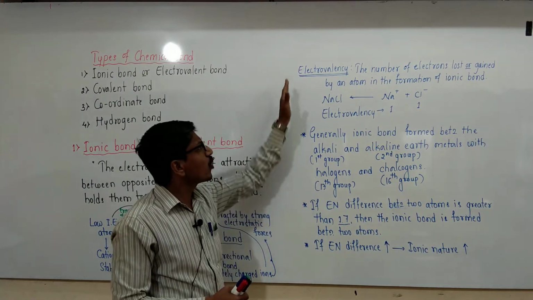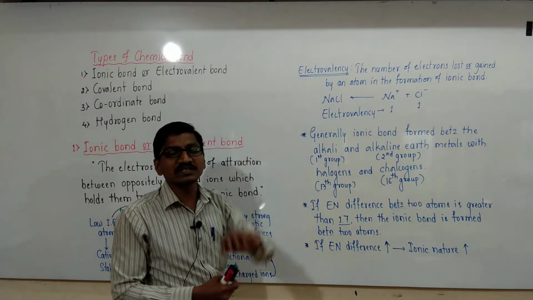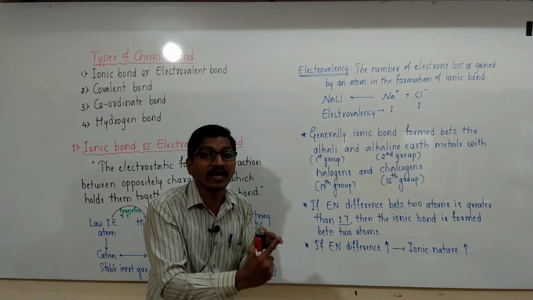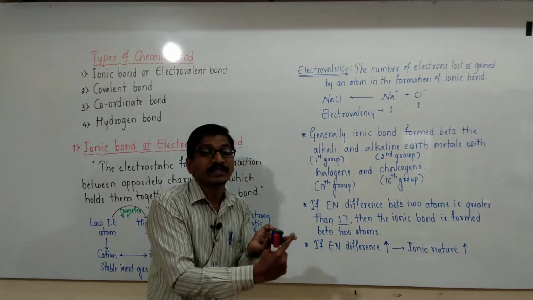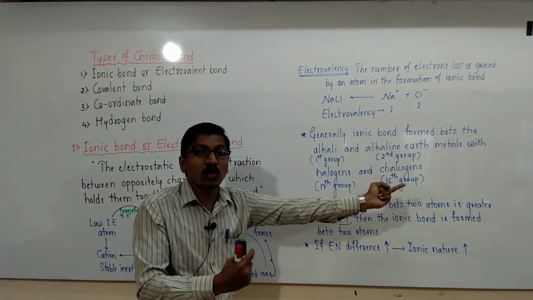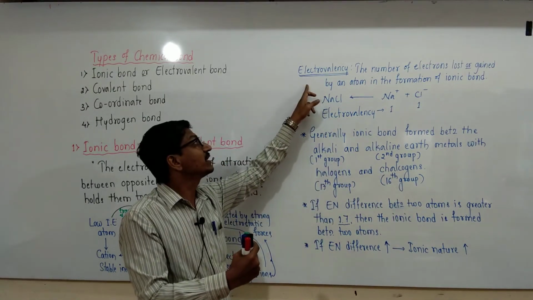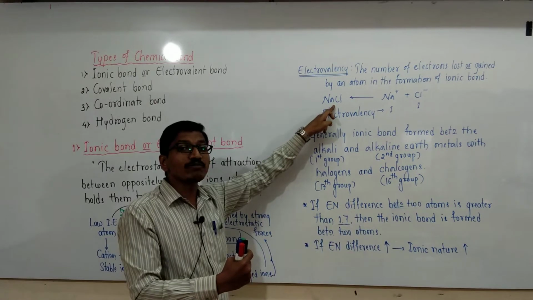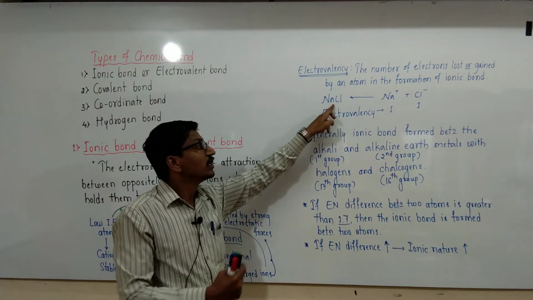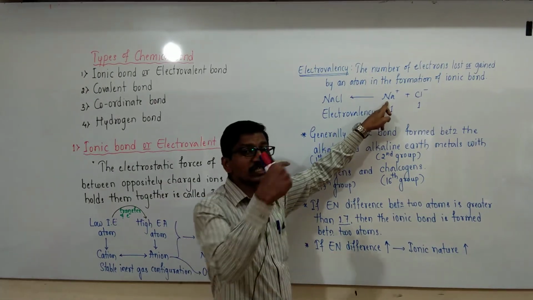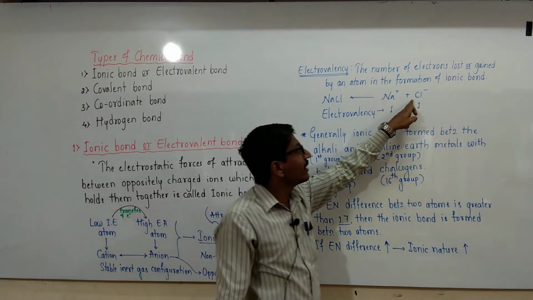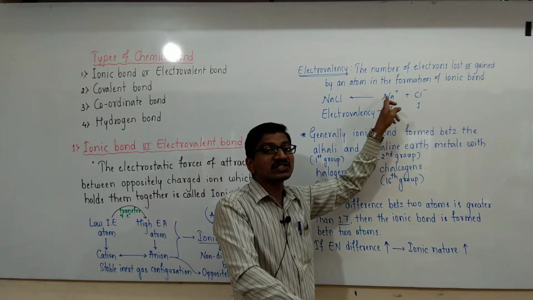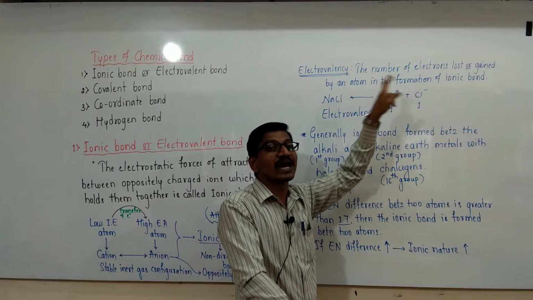And one more very important point: electrovalency is nothing but the number of electrons lost or gained by an atom in the formation of an ionic bond. In the formation of sodium chloride ionic crystal, sodium loses one electron and chlorine accepts one electron, and the lost and gained electrons are equal.